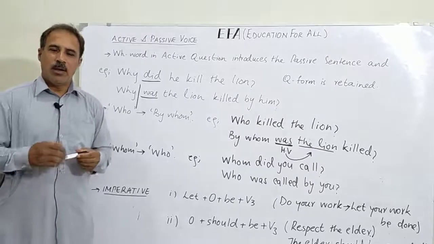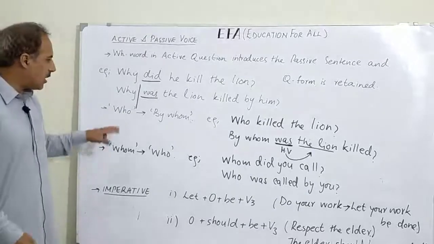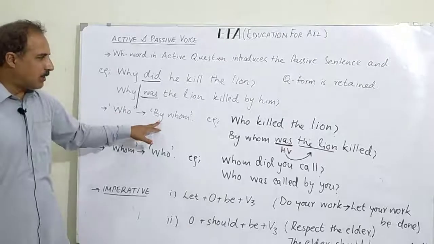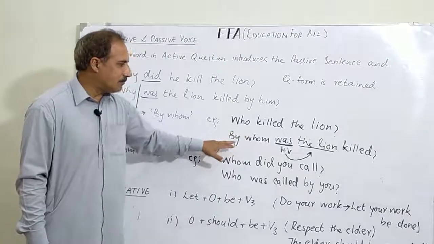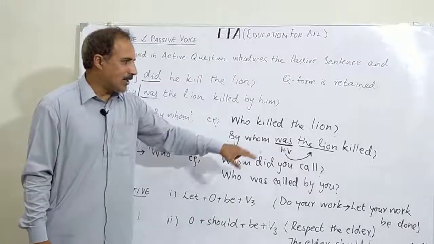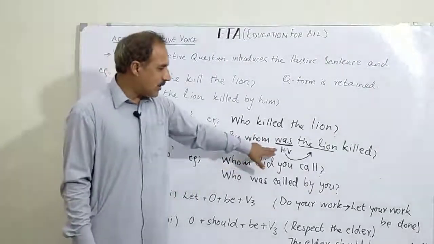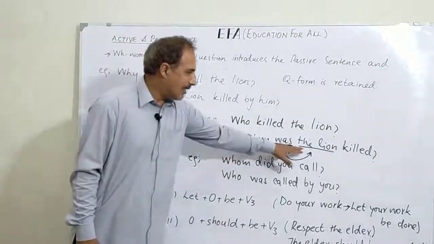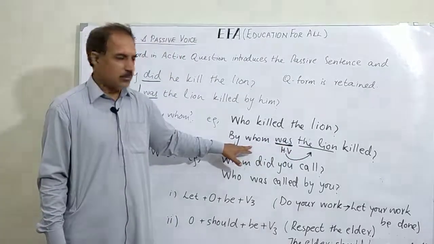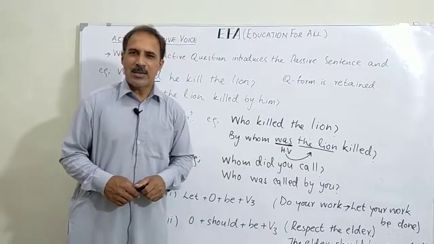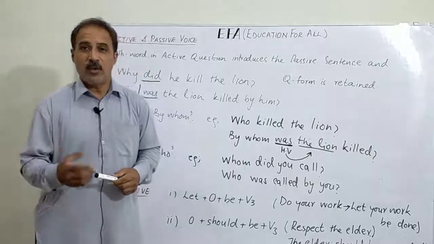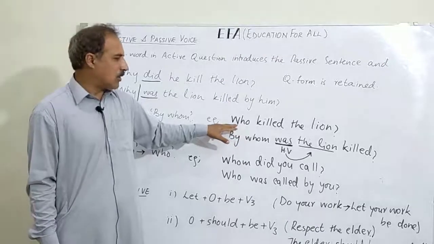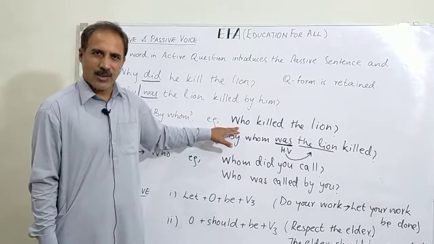and whom. If in active voice there is a sentence which starts with who, who automatically changes to by whom. For example, who killed the lion? By whom was the lion killed? Again, you have seen that the helping verb follows by whom. The lion does not follow by whom. Who always asks a question about the performer or the subject. Therefore, in this sentence, the subject is missing because we are asking the question about the same.